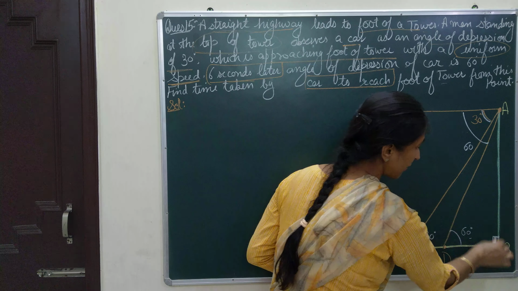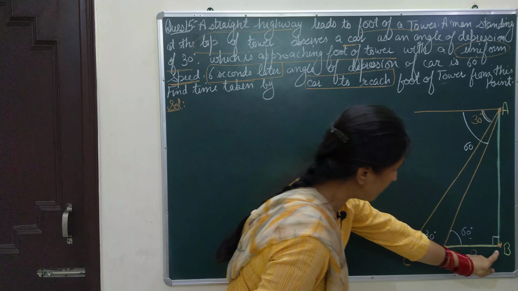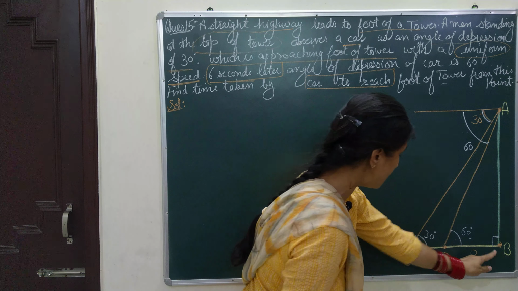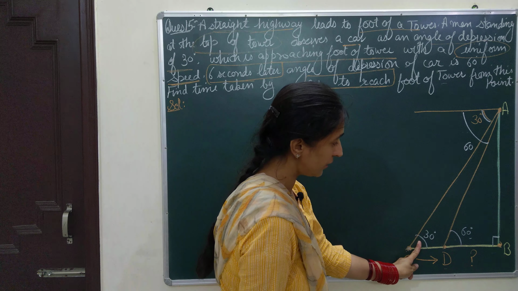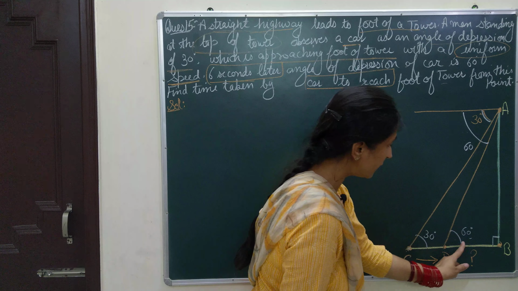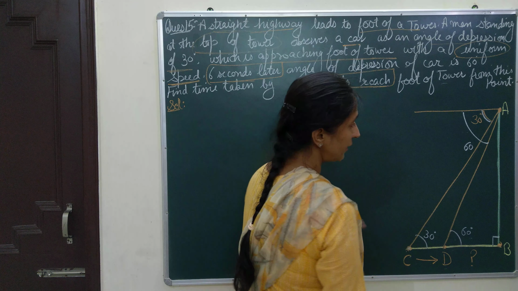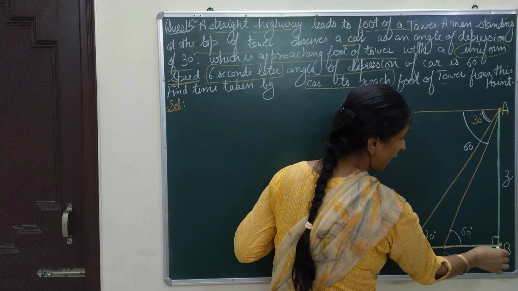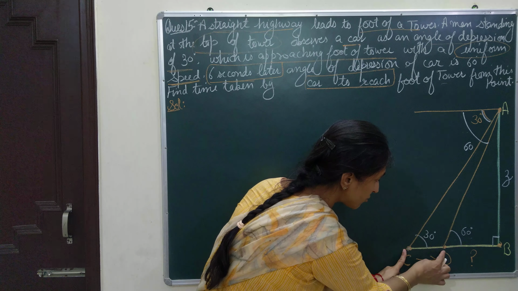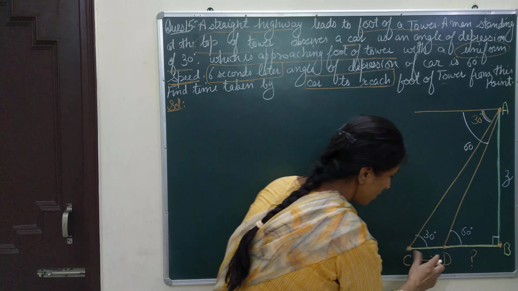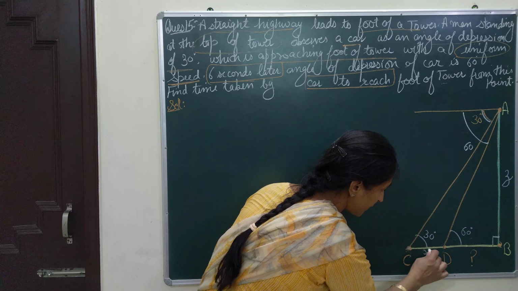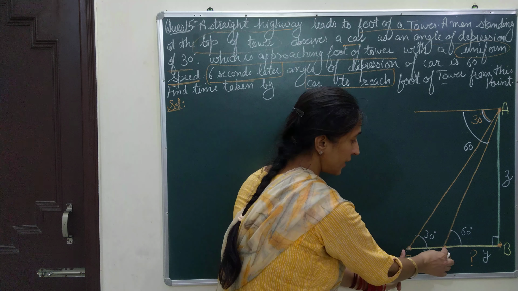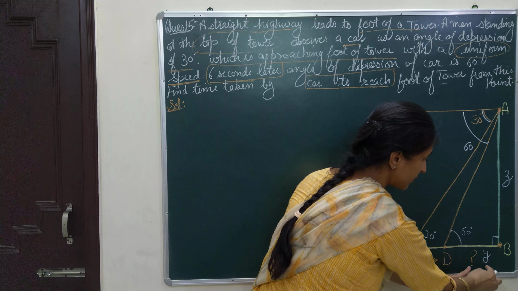If you see here, two right triangles are formed. One is ACB and the next is ADB. For the bigger triangle ACB, I can see that a 30 degree angle is there at the base, and for the smaller triangle there is a 60 degree angle I will be using for theta. Now one more thing, the perpendicular is not given, so I am considering this AB height as z. This distance is also missing and this gap is also missing. For the first gap from C to D I will write x, and for the gap D to B I will write y. So CD distance is x and DB distance is y.